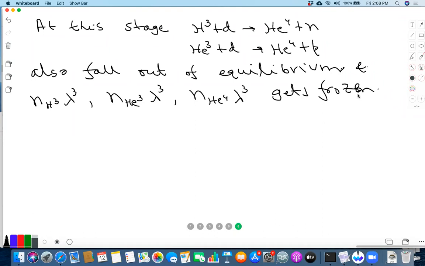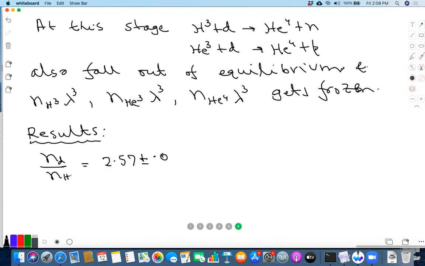Okay, so let me give the values that one determines. We had already seen the ratio of hydrogen to helium. So, results. Again, as I said, if you are willing to do some numerical analysis, you should try to verify them by running the computer program. Then Nd over NH, that's deuterium to hydrogen nucleus, is about 2.57 plus or minus 0.03 times 10 to the minus 5.